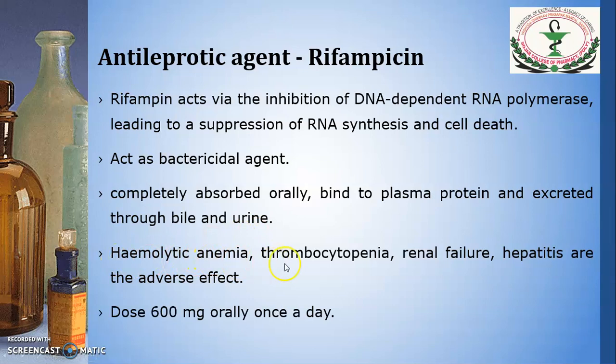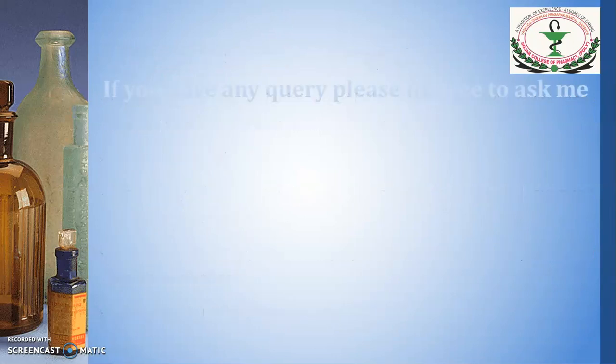Hemolytic anemia, thrombocytopenia, renal failure and hepatitis are the adverse effects of rifampicin, and the dose of the drug is 600 mg orally once a day. So here I will conclude leprosy and anti-leprotic agent.